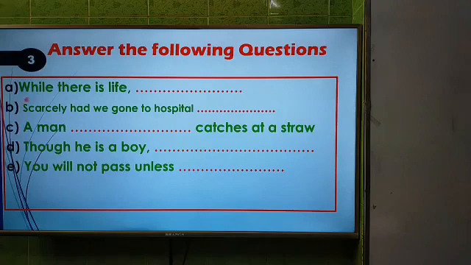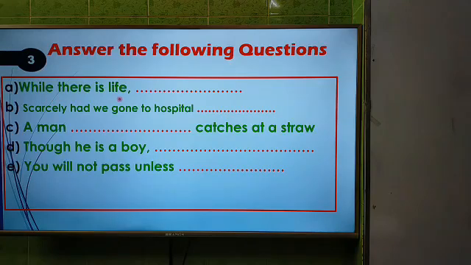The first one is "While there is life..." Second one is "Scarcely had we gone to hospital..." Third one, "A man dash catches at a straw." Fourth one, "Though he is a boy..." And the last one, "You will not pass unless..." These are the last five questions, that means completing sentences for you. Let's go to discuss the rules.